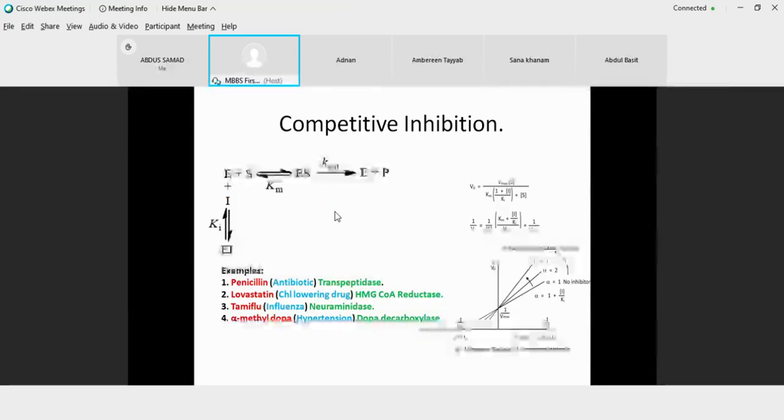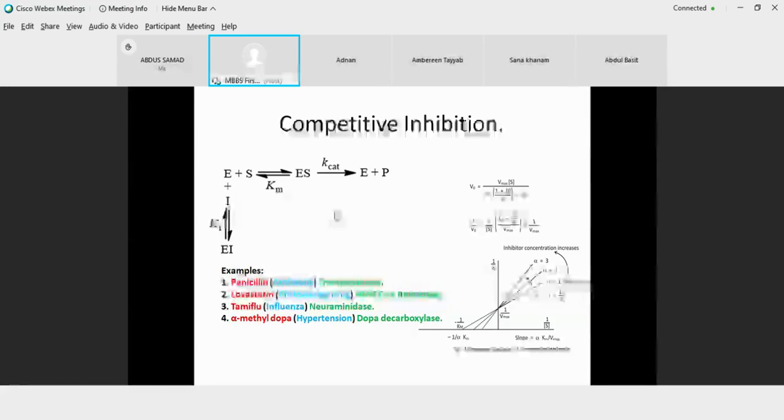If we look at the schematic representation of this competitive inhibition, it is represented as a normal course of reaction where enzyme combines with the substrate to form an enzyme substrate complex, and this single central complex is going to give rise to a free enzyme and the product. Now, since there is a competition between the substrate and inhibitor for the active site of an enzyme, any free enzyme in your system will be captured by the inhibitor to form the EI complex, or enzyme inhibitor complex. This is a dead end.